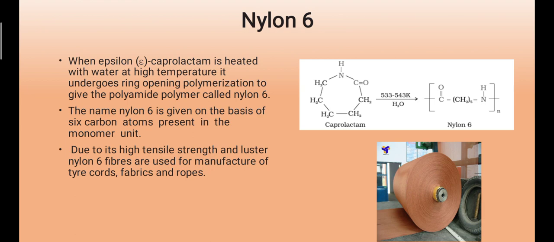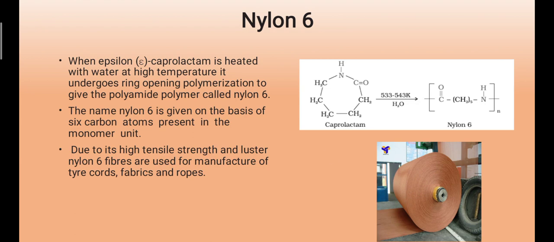Due to high tensile strength and luster, nylon 6 fibers are used for manufacture of tire cords of vehicle tires, fabrics, threads, ropes, which are used for heavy purposes. In the diagram also you can see.